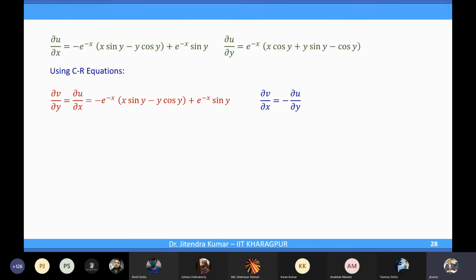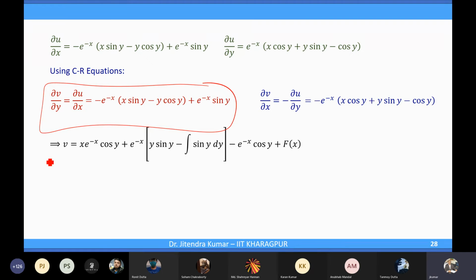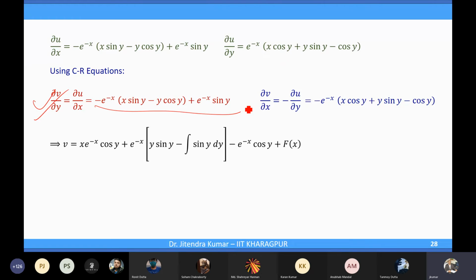Now ∂v/∂x is minus ∂u/∂y. So this is given here. We have this information. Finally, we need v, right? So now, from this first equation, to get v, we will partially integrate with respect to y. We'll integrate the first equation, ∂v/∂y is equal to this one.